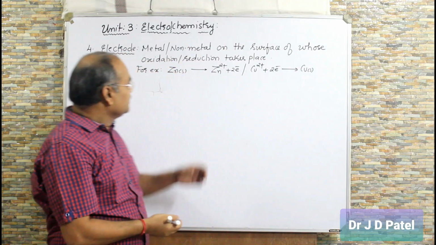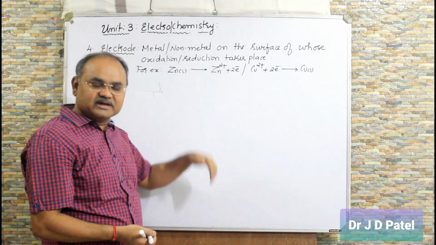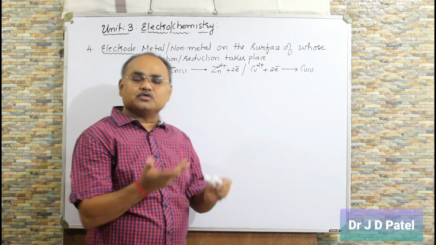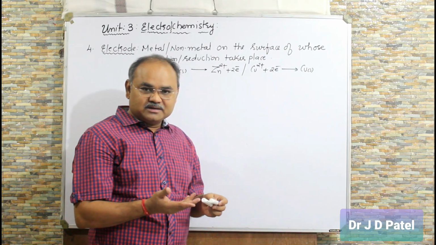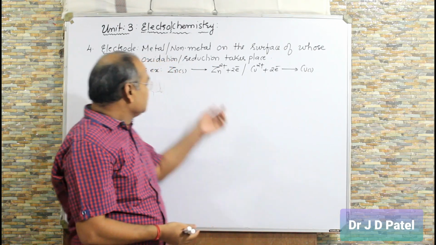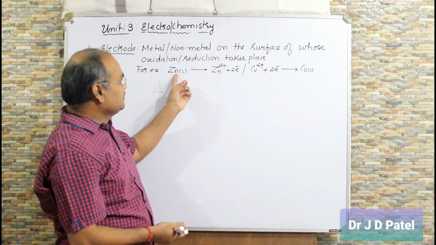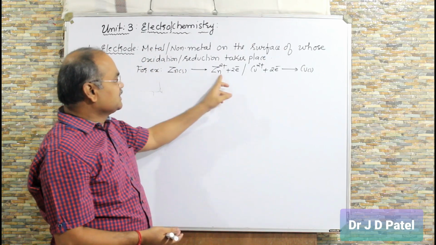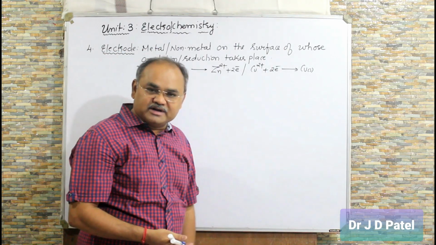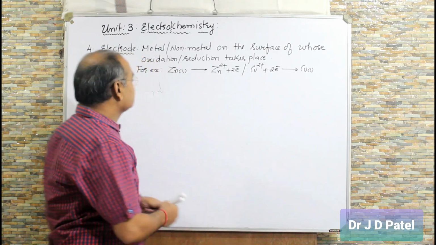Clear? Non-metals are also used. I will take the examples. So a metal or a non-metal on the surface of whose oxidation or reduction takes place. Doesn't mean only they provide the surface. They may take part in the reaction. See, zinc electrode, a zinc metal, is undergoing oxidation. In copper electrode, Cu plus 2 is undergoing reduction. So they are called electrodes.